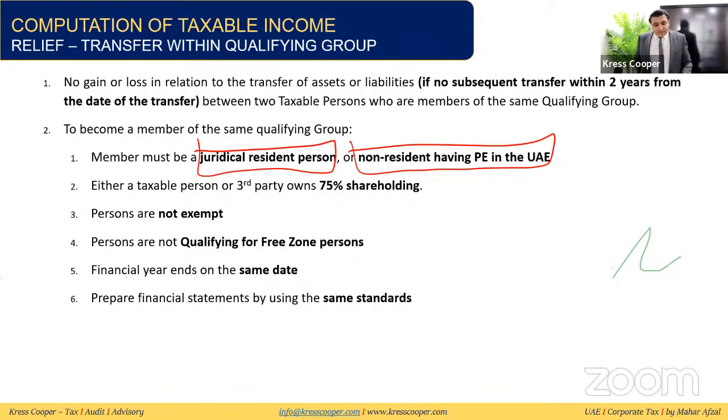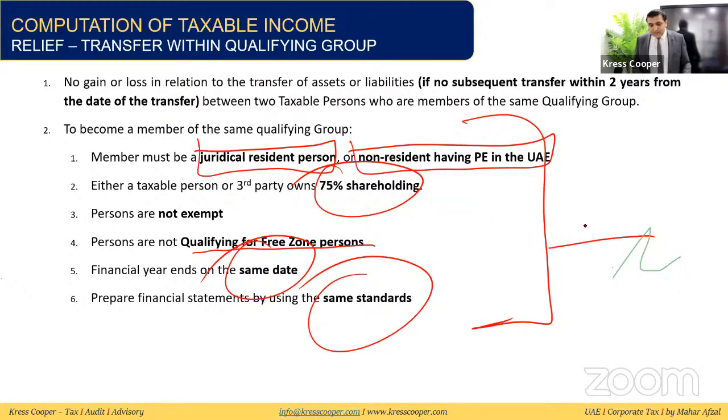Either a taxable person or a third party owns at least 75% shareholding. Persons are not exempt. Persons are not qualifying free zone person. We have already discussed what are the exempt persons. We have already discussed what are the qualifying free zone persons. Financial year ends on the same date. And these persons are preparing the financial statement on the same standards. If all these conditions are being fulfilled, we can say these are the qualifying group.